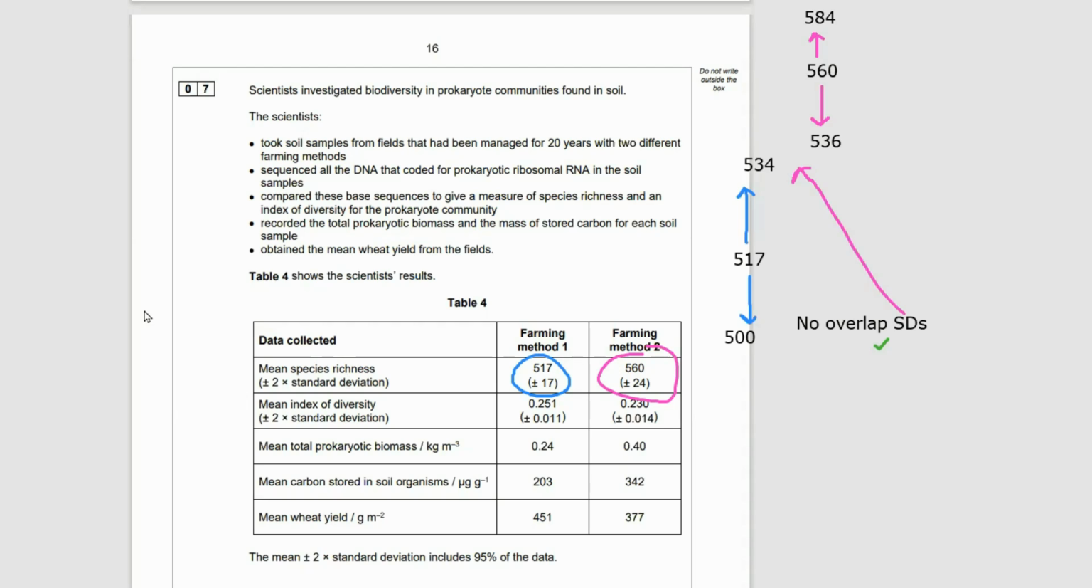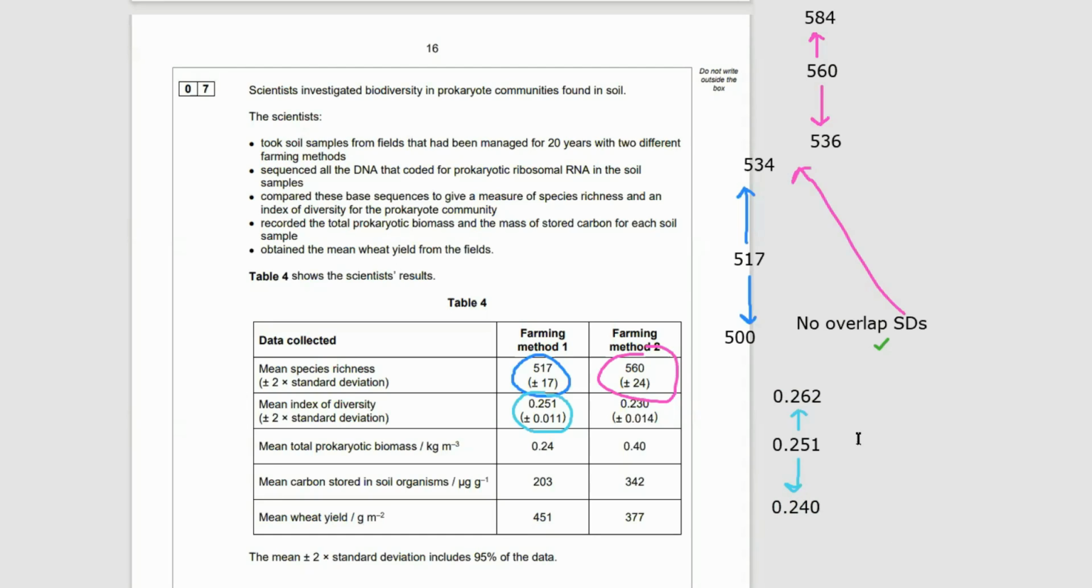This means we can 100%, not 100%, 95% say that that difference in the means between farming method 1 and 2 is not down to chance. There's actually something to that, i.e., farming method 2 gives you a better species richness. Well, let's look at the next set of data. We've got the mean index of diversity. Let's check if the results here, when we compare them, are significant.